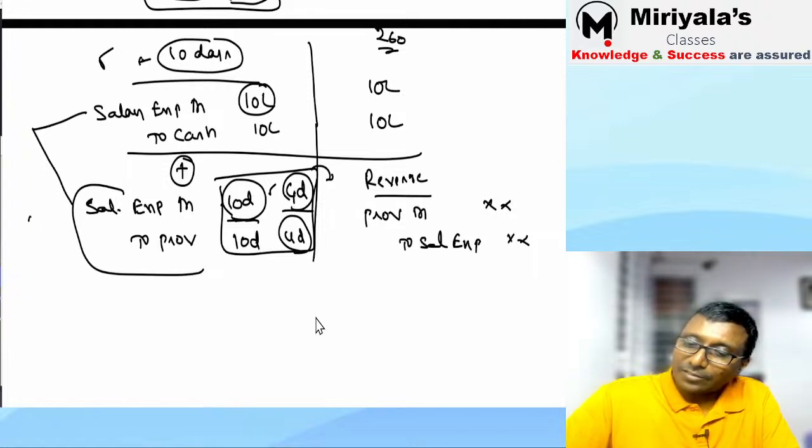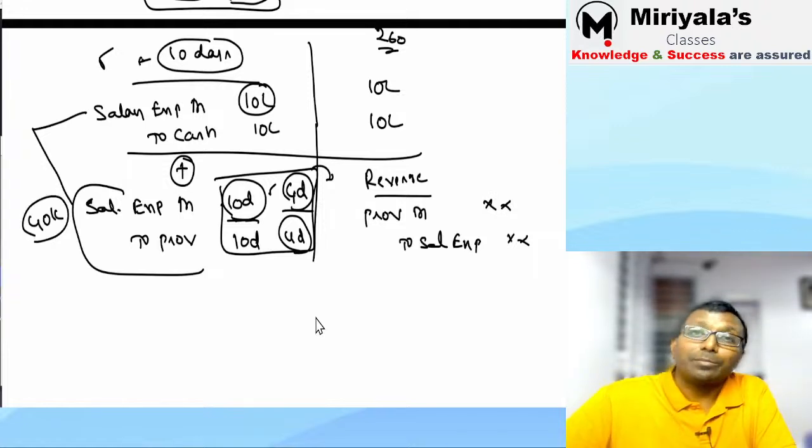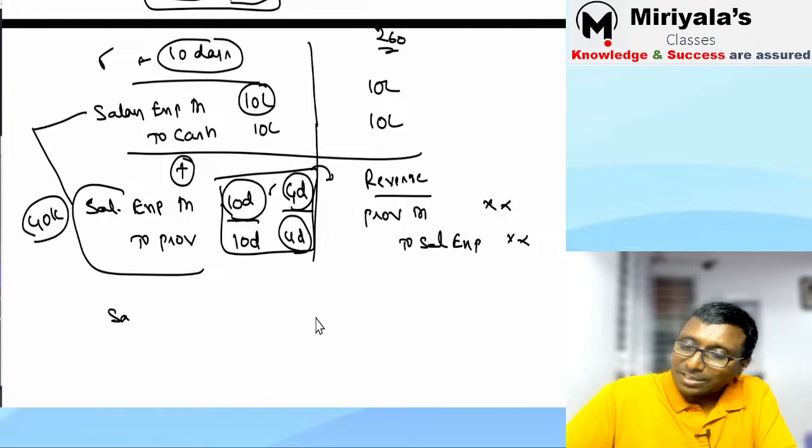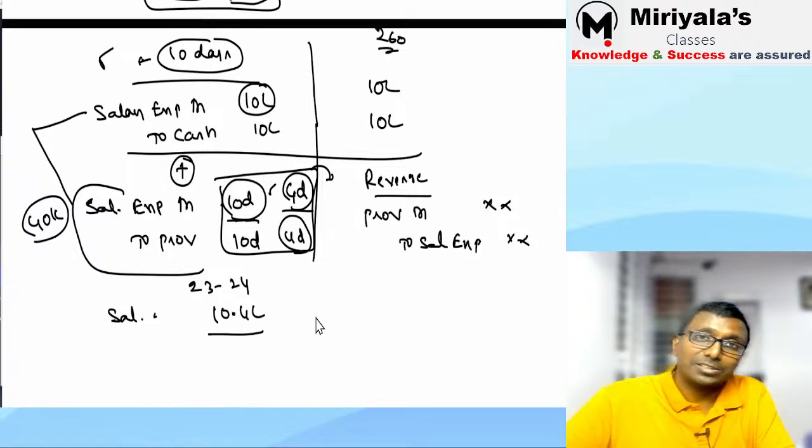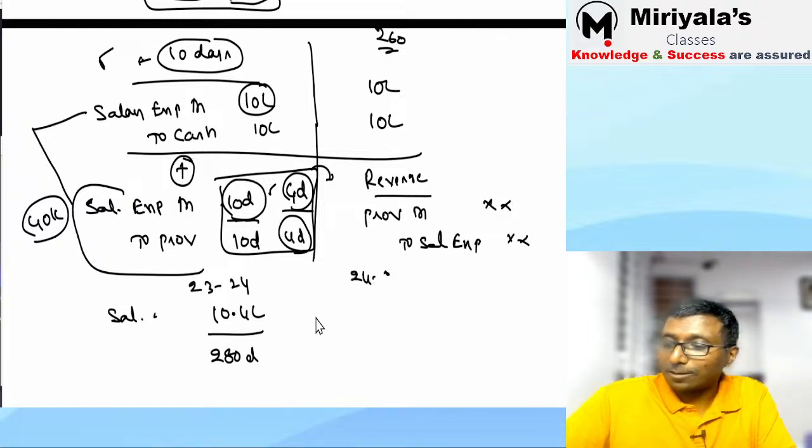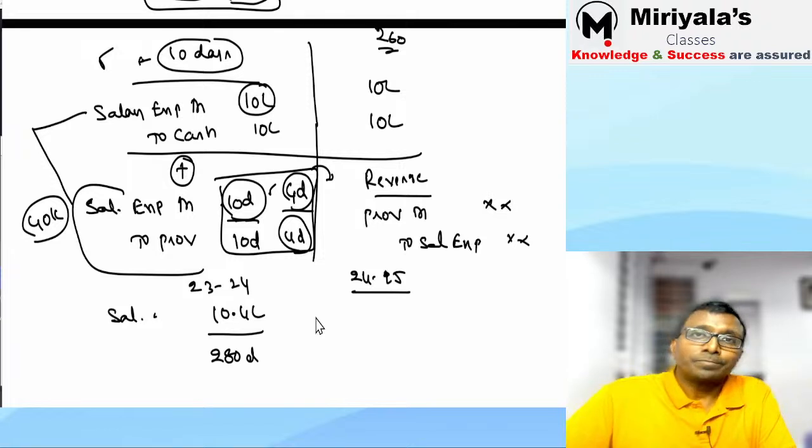Say for example, this is 40,000 rupees, something like that. Simply I keep it. So what is my salary expenditure of the current year, 23-24, my dear friend? 10 lakh rupees plus 40,000, that is 10 lakh 40,000 rupees. Correct. How many days has he worked? 280 days he has worked. Correct. Now next year what is happening?